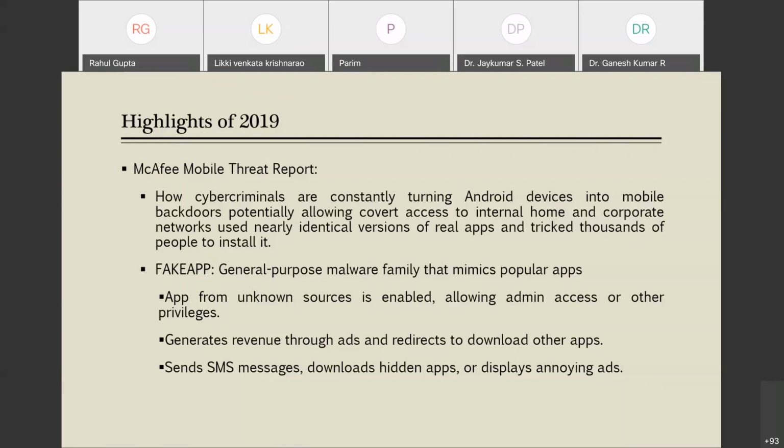If you are giving admin access to some app, it means you are giving your whole security concern to an unknown user. Another salient feature was they try to generate revenue through ads and redirect to download other apps, which is also very annoying. They also sent some SMSs and downloaded hidden apps or displayed annoying ads.